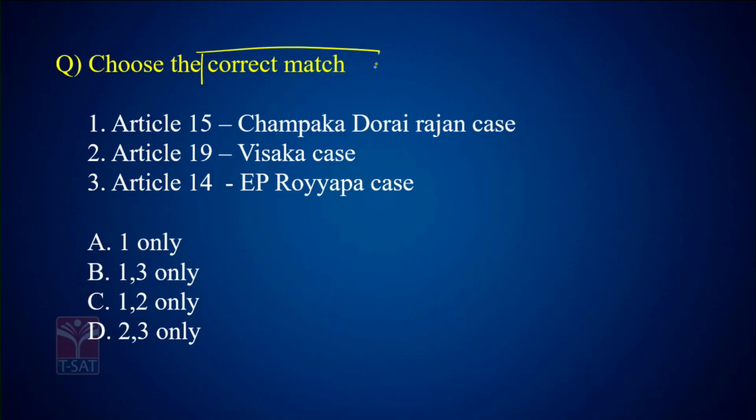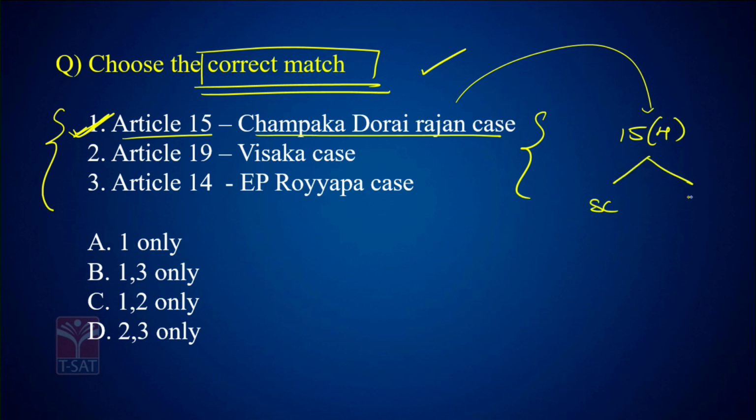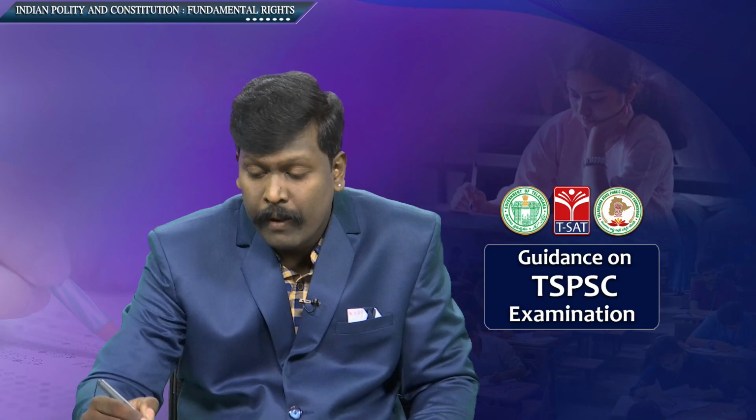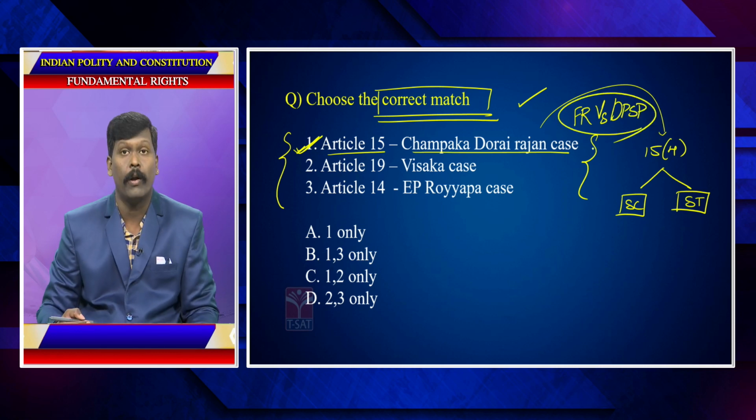Choose the correct match. So this question is linked to your articles and your Supreme Court judgments. Article 15, Champakam Dorairajan case, very important. This case is the reason for introducing Article 15 clause 4, giving reservations to SCs and STs. It is a very famous case which made it evident that there is a conflict between fundamental rights and DPSP, Directive Principles of State Policy.